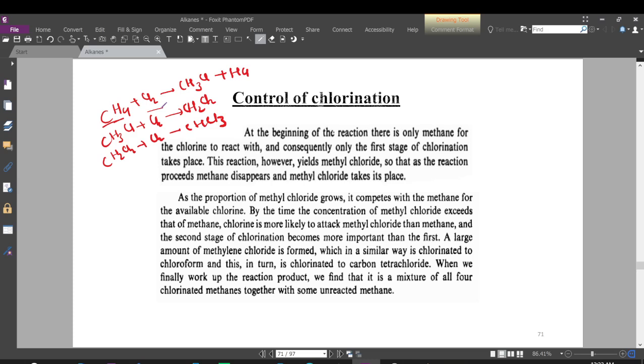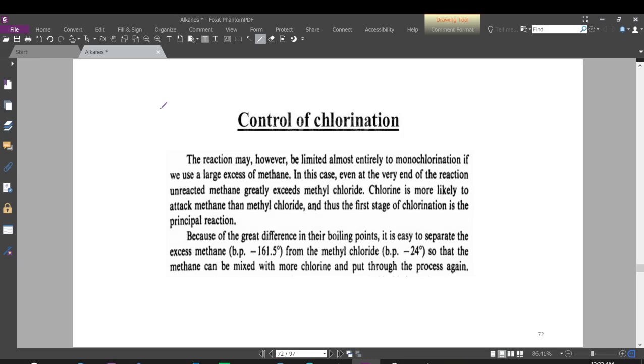So the methyl chloride forms methylene chloride, that is CH2Cl2, and then the chlorine further reacts with this CH2Cl2 and forms chloroform. As the proportion of methyl chloride grows in the first step, it competes with methane for the available chlorine. By the time the concentration of methyl chloride exceeds that of methane, chlorine is more likely to attack methyl chloride than methane, and the second step of chlorination becomes more important than the first. A large amount of methylene chloride is formed, which is chlorinated in a similar way to chloroform, and that in turn is chlorinated to carbon tetrachloride.